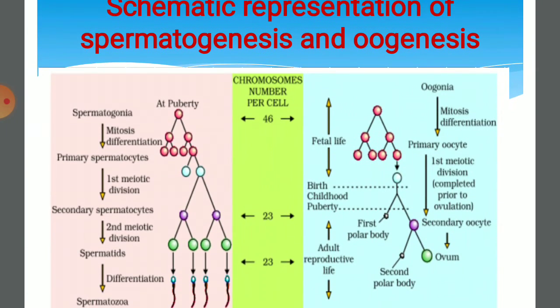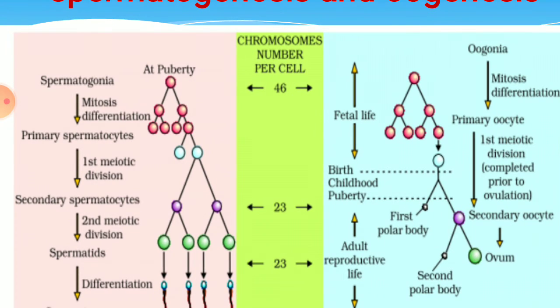This is a schematic representation of spermatogenesis and oogenesis. This is a very important question. Sometimes a diagram-based question is given, a sketch, and different types of questions are related to this. So try to understand: spermatogonia undergo differentiation at the time of puberty in male, but in oogenesis the primary oocyte is formed at the time of embryonic development. The secondary spermatocyte is the result of the first meiotic division in the primary spermatocyte, and here the secondary oocyte is formed with the first polar body when the primary oocyte undergoes meiosis first division at the time of puberty.